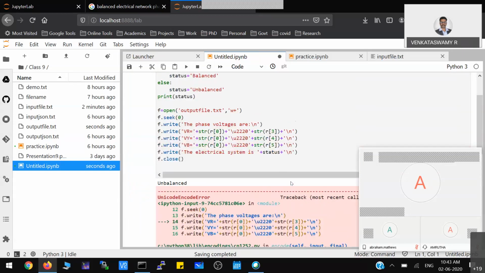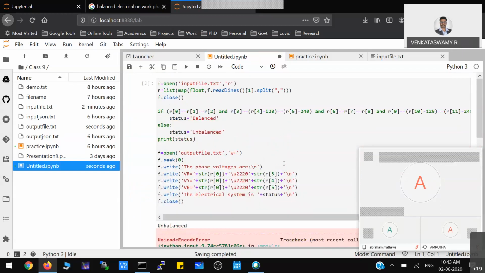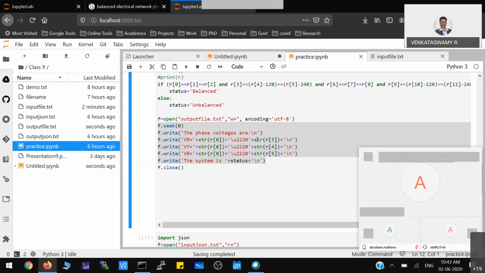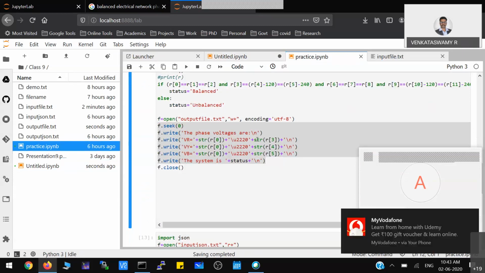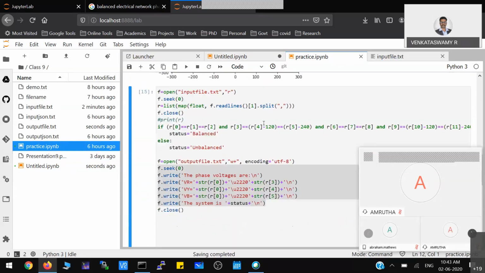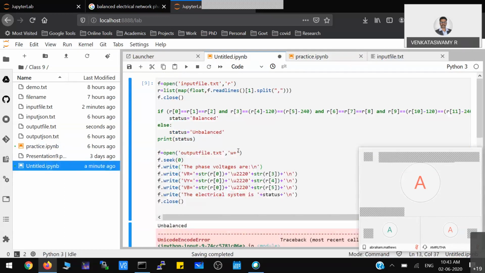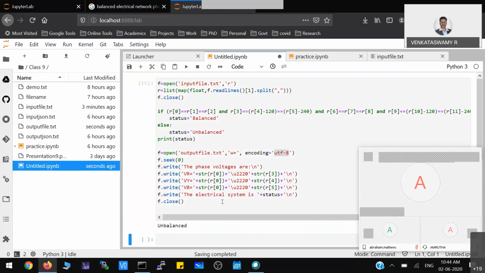We have to set the encoding, because I just want to print some special characters in a text file. So I just have to use this UTF-8 text encoding format. When I run this one, now let me see. I don't want this also.